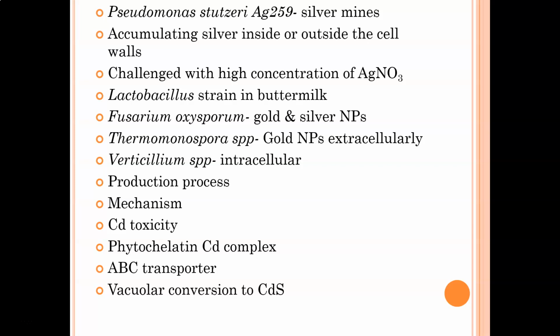We need to understand that some of these metals may be really toxic even to these nanoparticle producing organisms. And hence, these organisms produce agents which can combine with these heavy metals to reduce their toxicity, like the phytochelatin cadmium complex. Cadmium is really very toxic for the organisms which produce nanoparticles of cadmium also. But then organisms have the ability to secrete phytochelatin, which is going to form this complex.